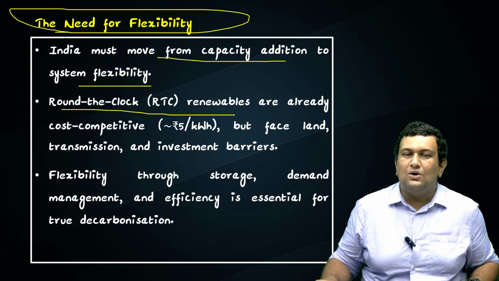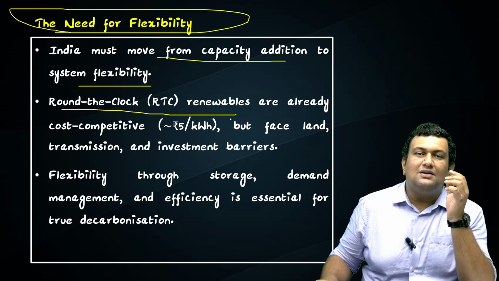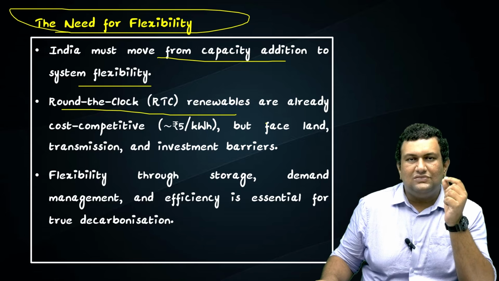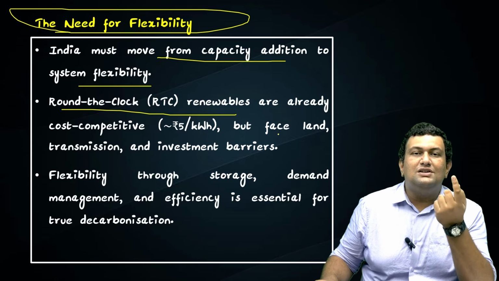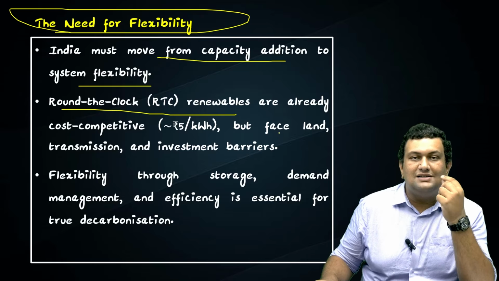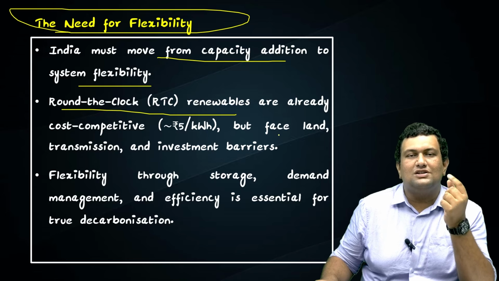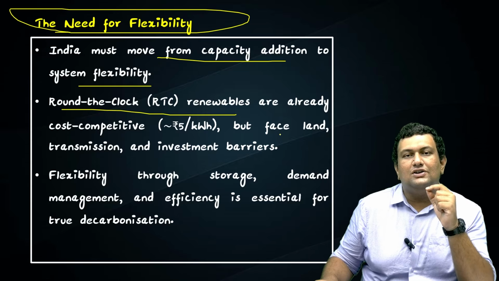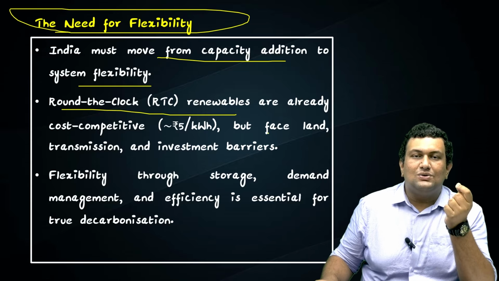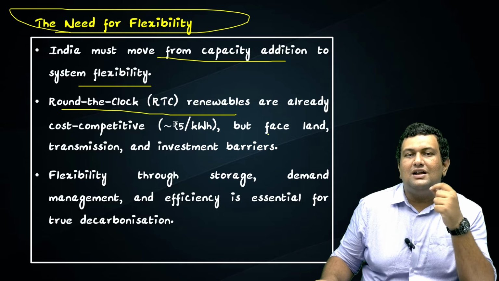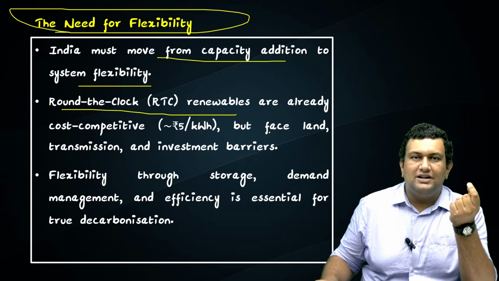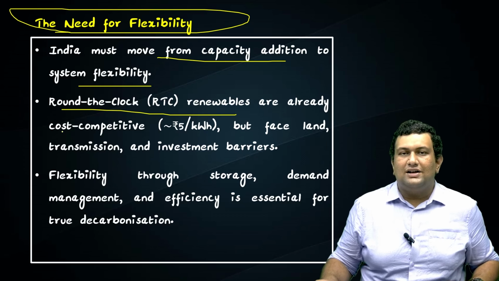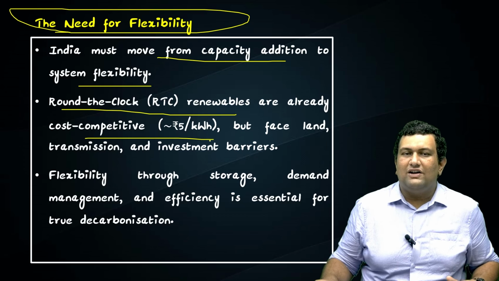It includes round-the-clock renewables. It means that electricity generated from renewables is available 24/7. It can be made through a combination of renewable sources, for example solar, wind, hydro, and also using batteries. So the storage units such as batteries, so that when there is less electricity generation, we can use the energy stored in the batteries. They are already cost competitive, approximately 5 rupees per kilowatt hour.